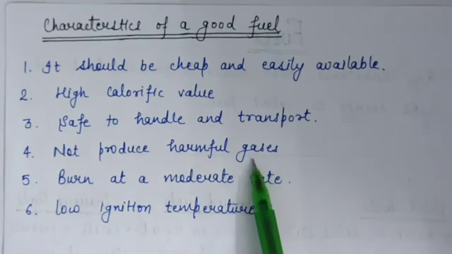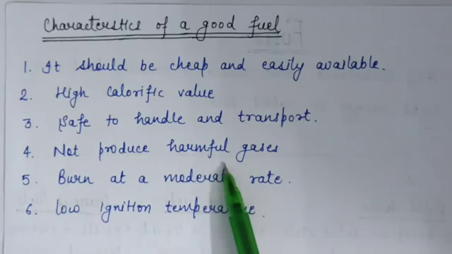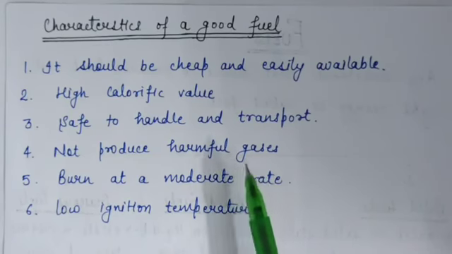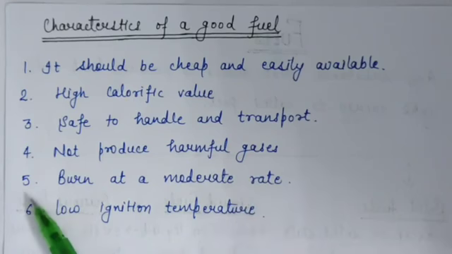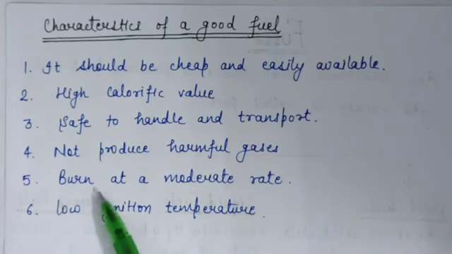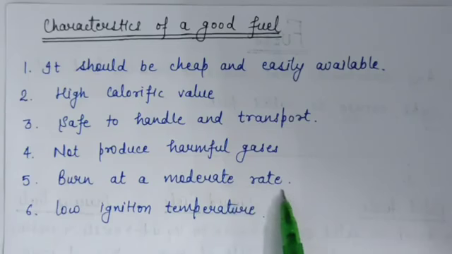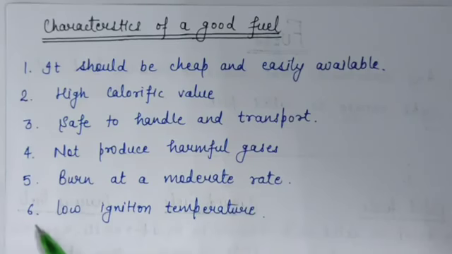Means when we burn the fuel, it should not produce harmful gases on burning and should not leave behind any undesirable substances like ash. Fifth, it should burn at a moderate rate. Sixth, it should have low ignition temperature.